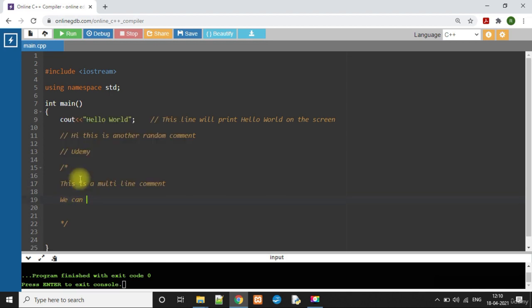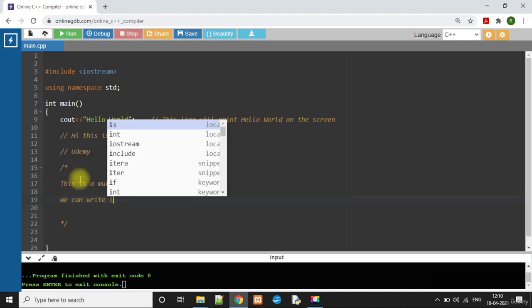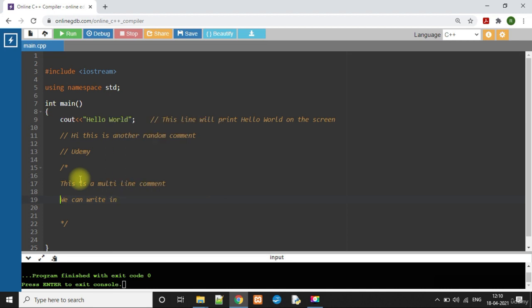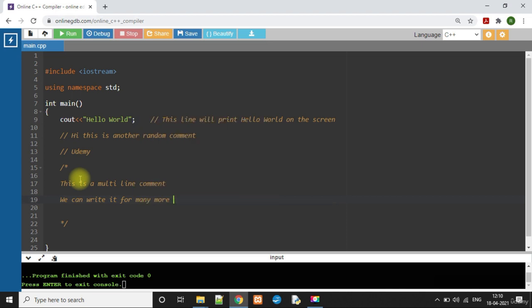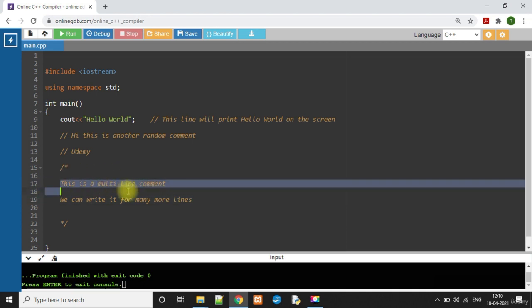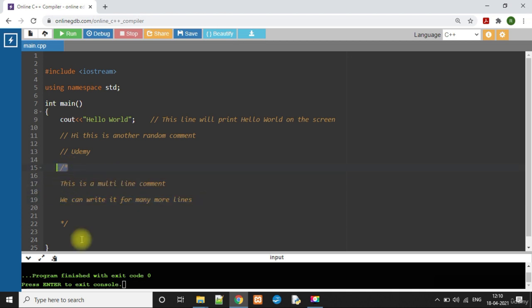We can write it for many more lines. Basically the compiler will ignore whatever is written between these two symbols. Again, if you write something outside, it won't be considered a comment.